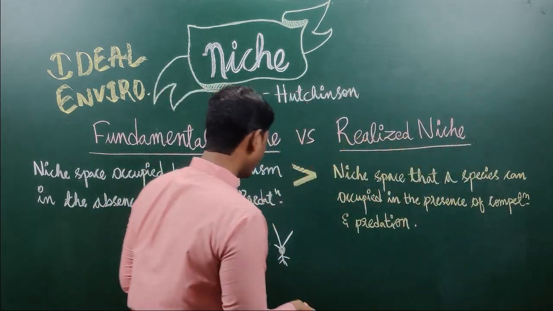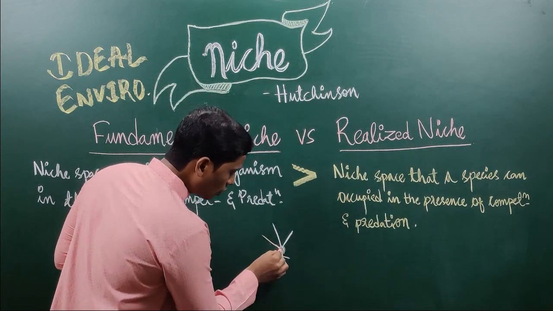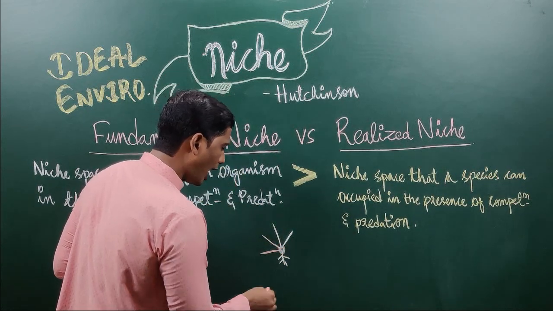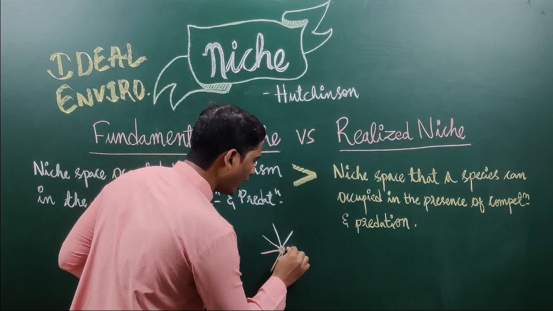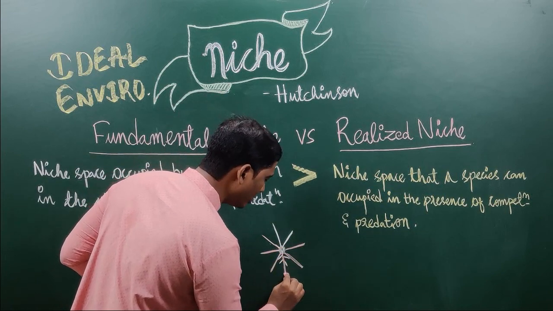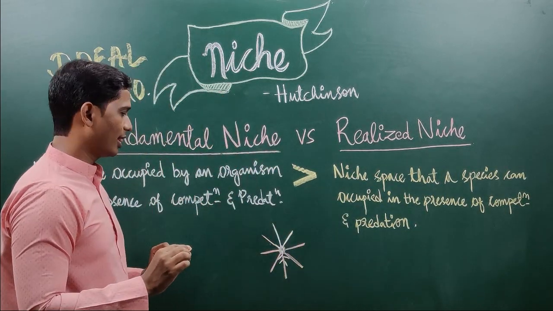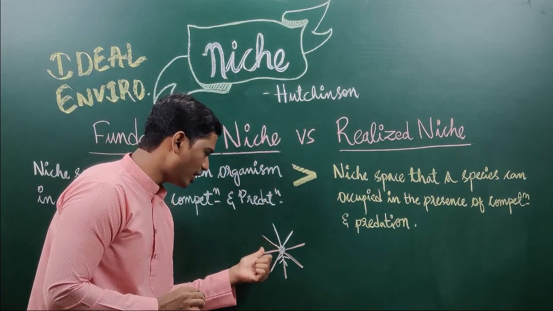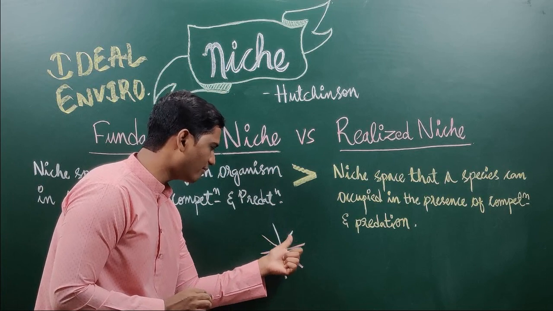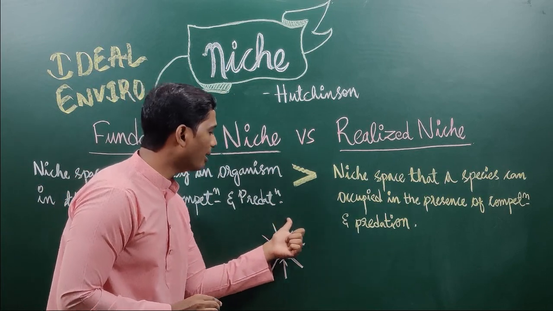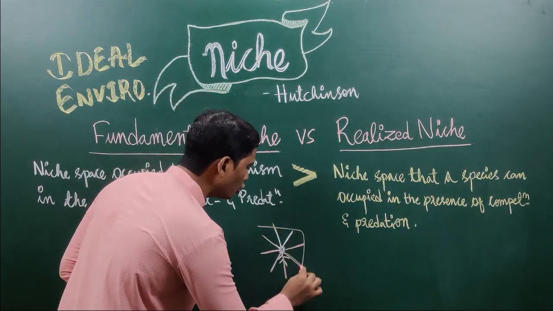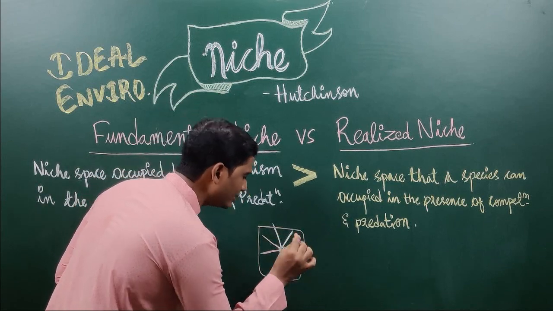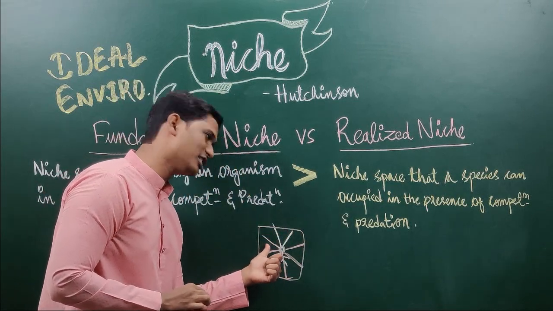I am influenced by nutrients, I am influenced by anything, it might be any variable. Is this not like a dimension? Each dimension 1, 2, 3, 4, 5, 6, 7, 8, multi-dimension, right? This multi-dimensional hypervolume of an organism determines its niche.